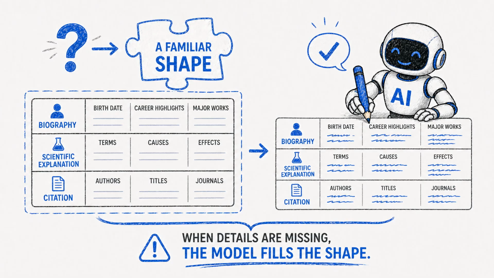Many questions have a familiar shape. A biography has a birth date, career highlights, and major works. A scientific explanation has terms, causes, and effects. A citation has authors, titles, and journals. When details are missing, the model may still produce the expected shape, then fill it with invented content.